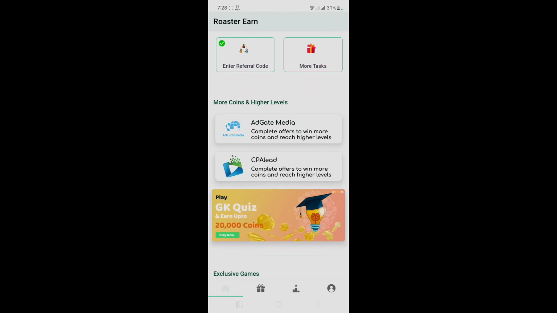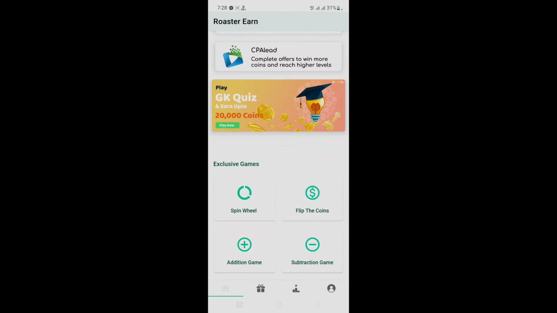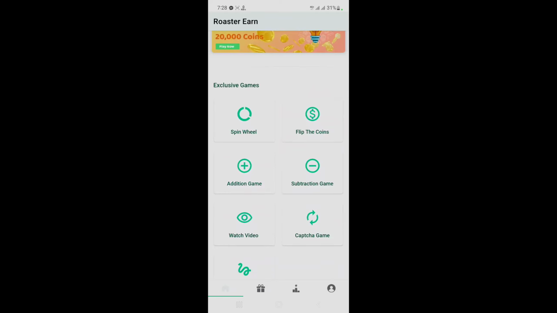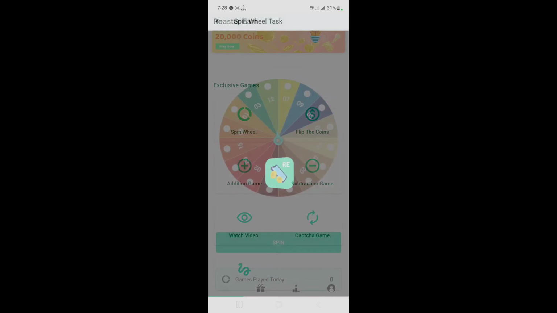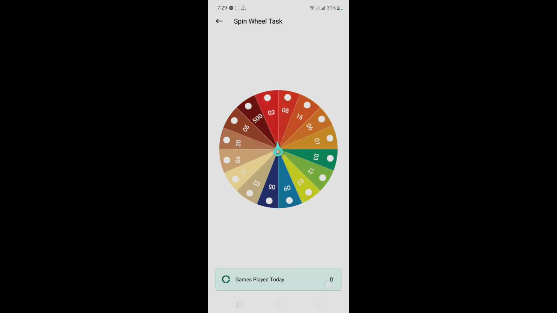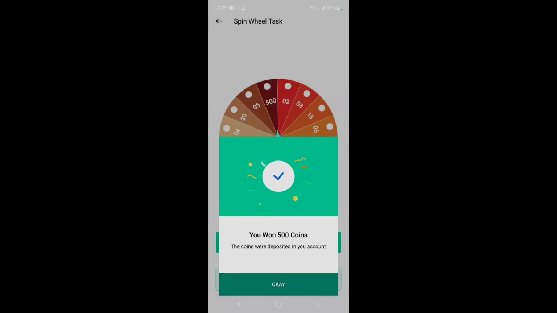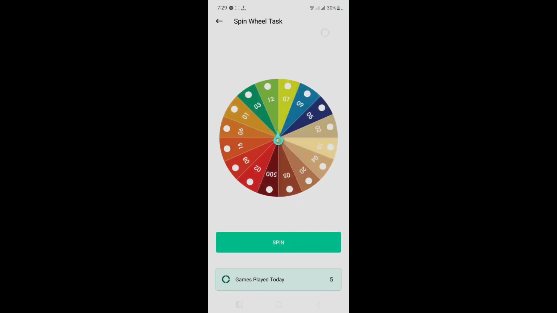Okay, I scroll down, survey at get media. I just click offer, all complete and high amount points earning. Okay, I'm back again. CPA lead available and a quiz, play and earn. I just click spin. Okay, spin and earning unlimited coins. Spin available. Okay, 500 coins win and I try again, next.